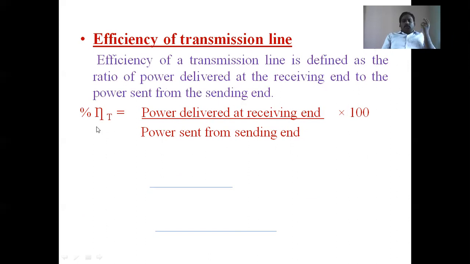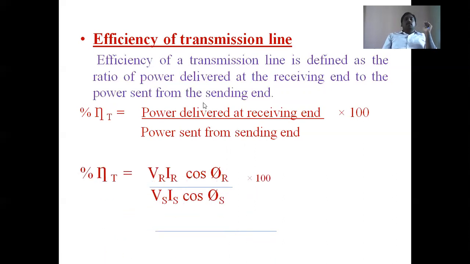That's why percentage efficiency of a transmission line is equal to power delivered at the receiving end divided by power sent from the sending end into 100. Power delivered at the receiving end is AC, not DC, so P is equal to VI cos phi, where cos phi is the power factor.